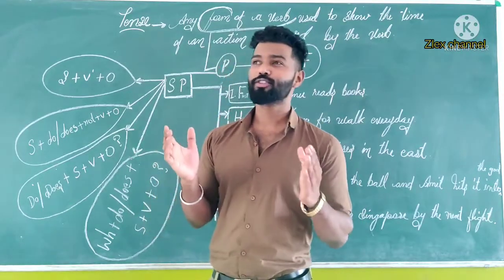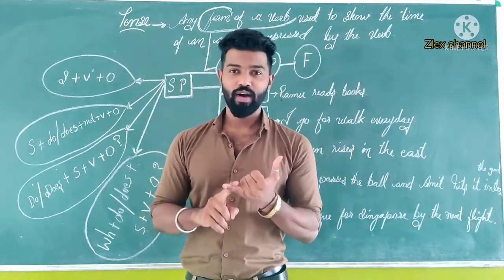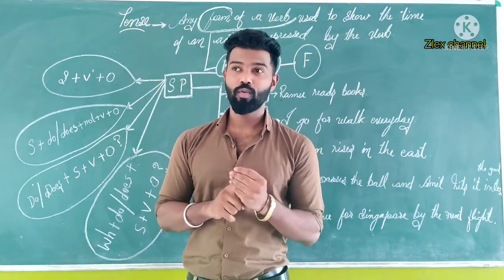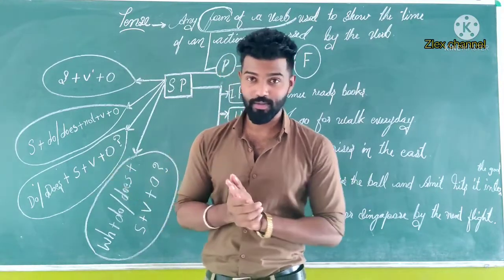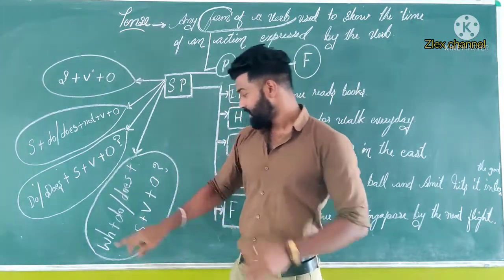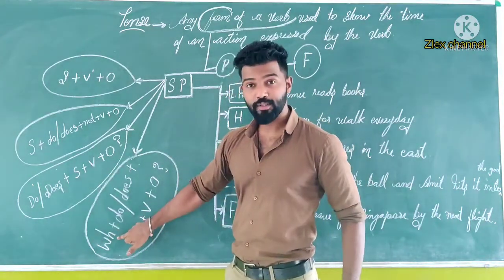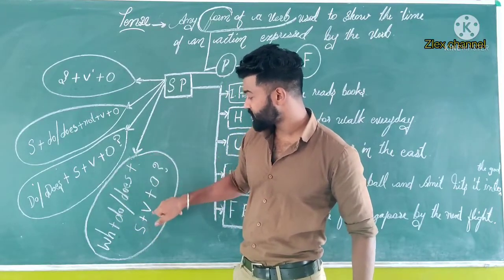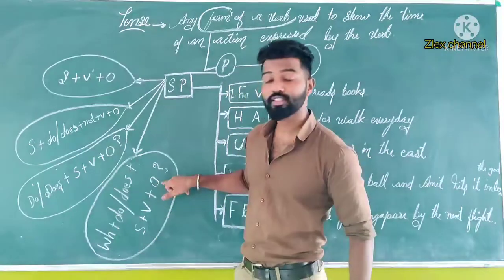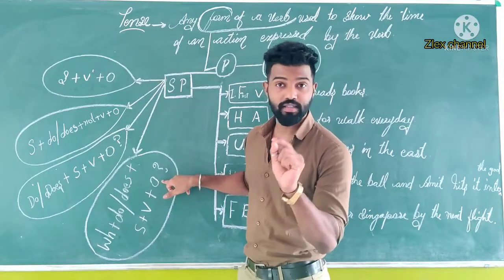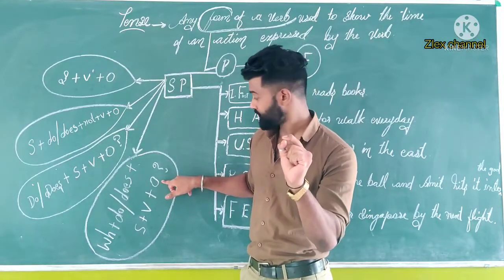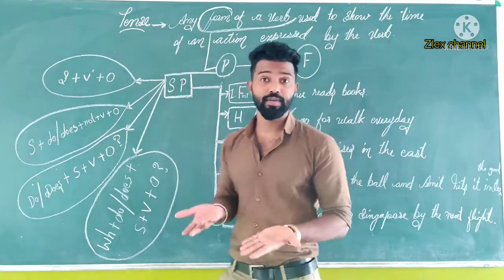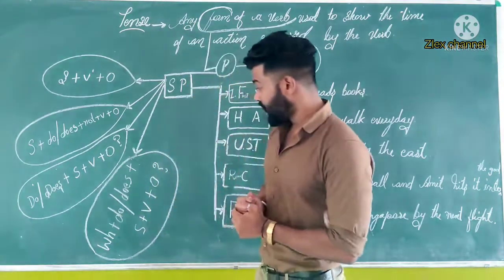For example, WH questions are just like why, when, what, where, how. These are the WH questions. Okay. So here first WH question we have to mention. Then do or does, then plus subject plus verb plus object plus question mark, that you should not forget. Okay, and object is not necessary. It is necessary, you can keep it. Okay.